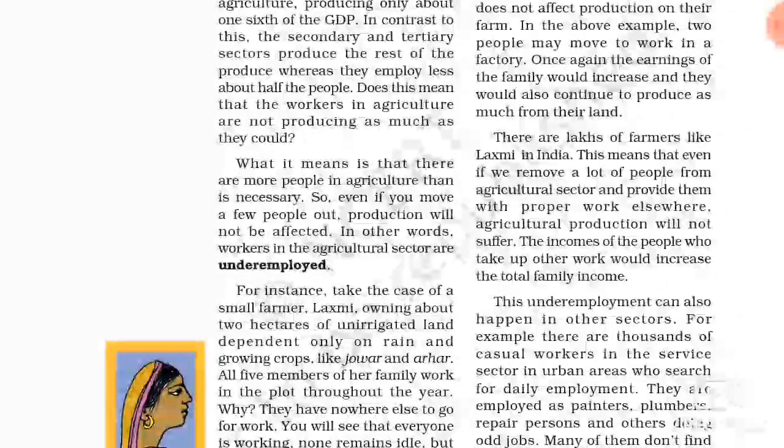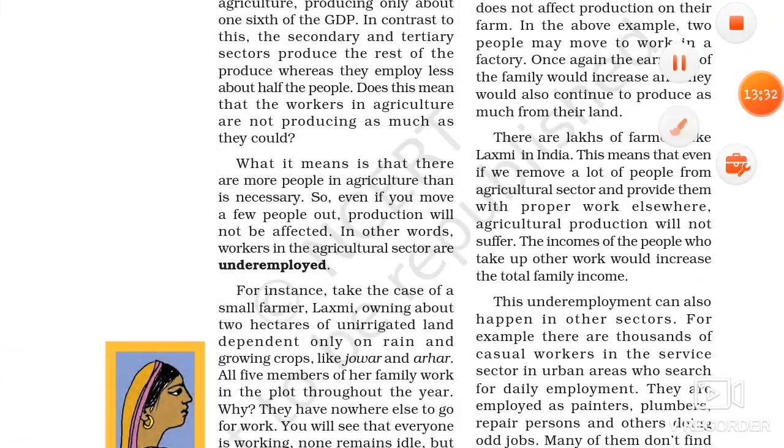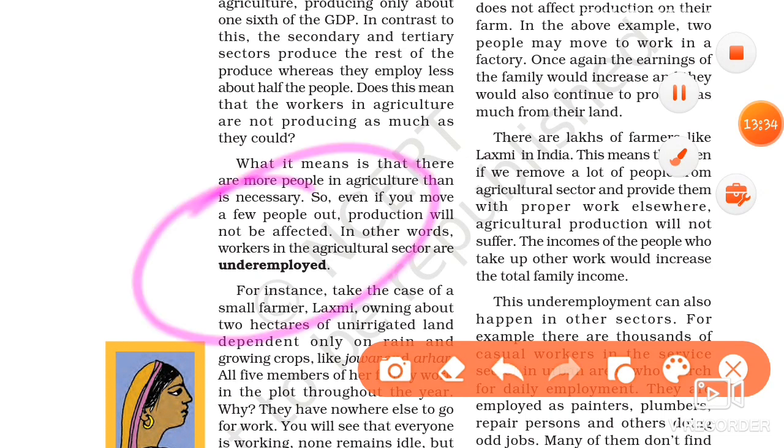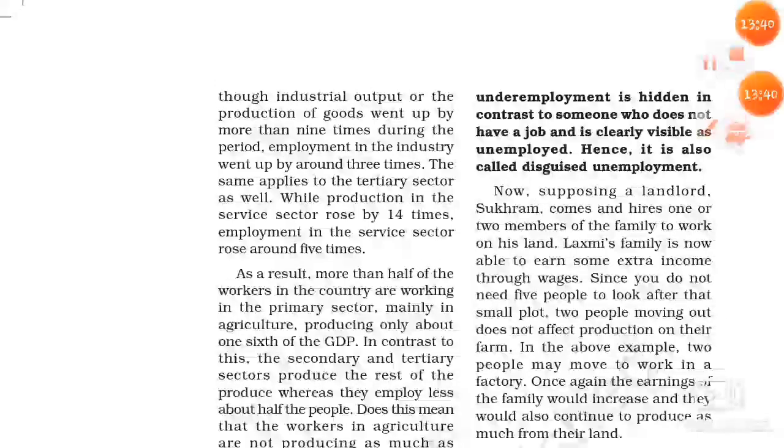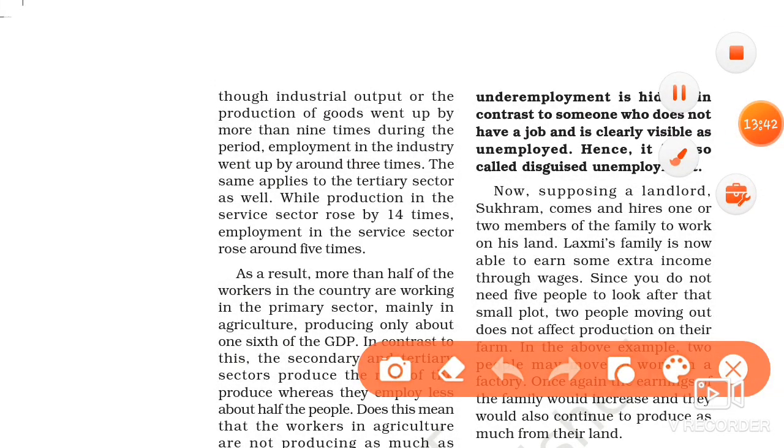Now the next point is underemployment. What is underemployment, and what is disguised unemployment? Underemployment and disguised unemployment are two types of unemployment.